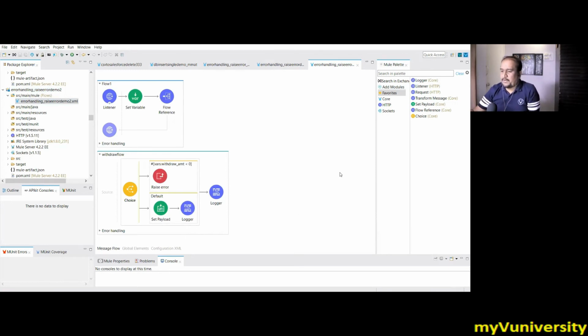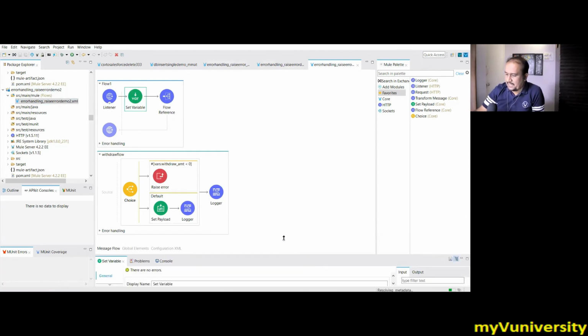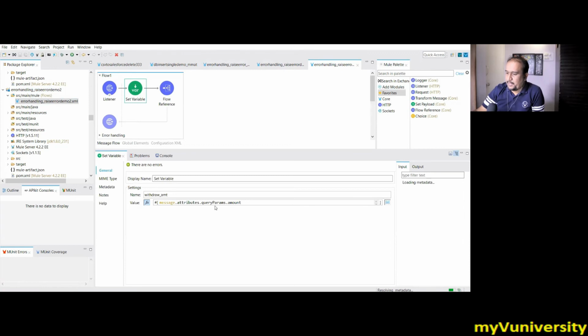So what we are doing here, we do have two flows. One is a main flow and second is a withdraw flow. In the same way we can have a deposit flow, transfer flow and everything. So let's say I do have this listener. I'm taking the amount query parameter. So this is like a withdraw operation for the bank. The amount to be withdrawn is given, and I am assigning that amount to the withdraw_amount variable. As simple as that. Then with a flow reference, I'm calling the withdraw flow.